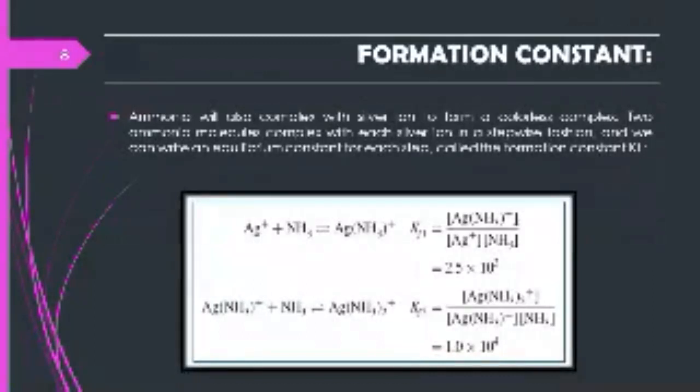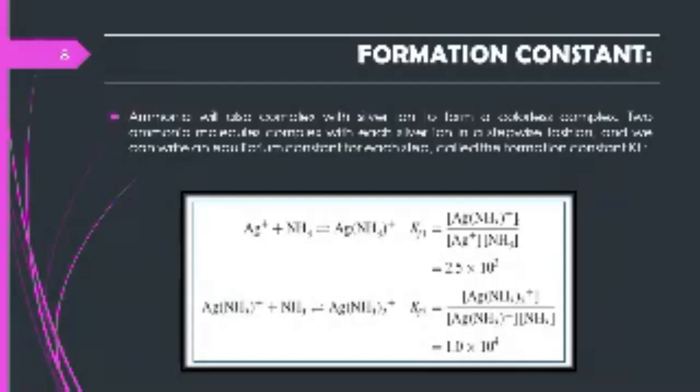Ammonia will also complex with silver ion to form a colorless complex. Two ammonia molecules complex with each silver ion in a stepwise fashion, and we can write an equilibrium constant for each step, which is called the formation constant, and it is represented by Kf.